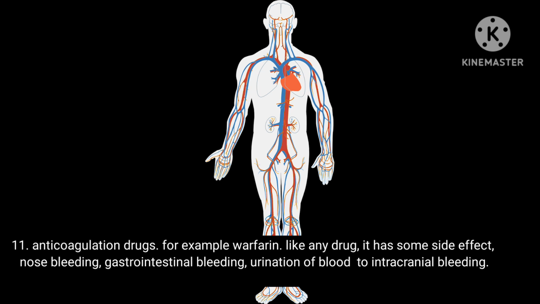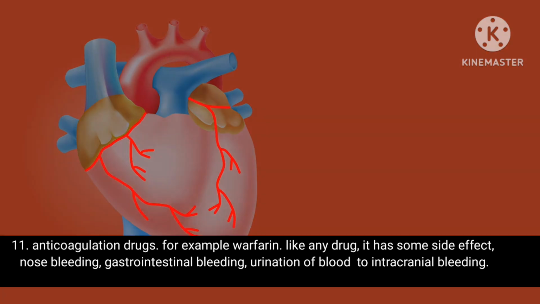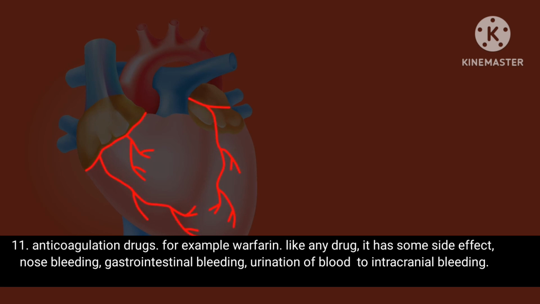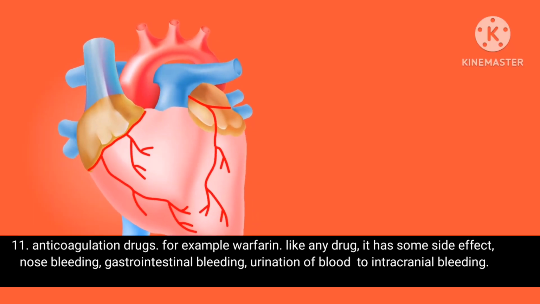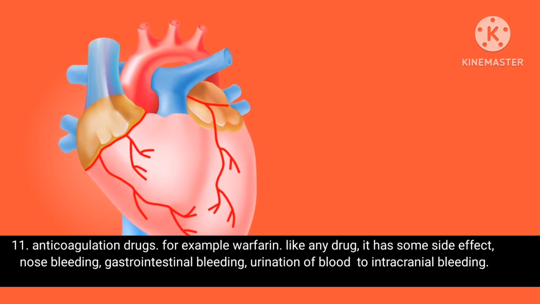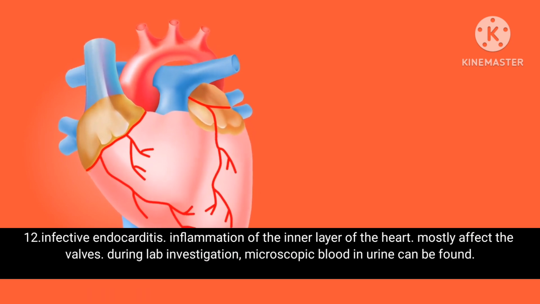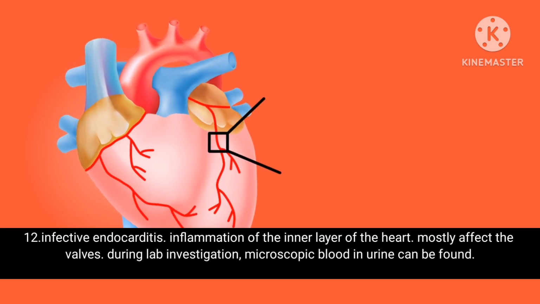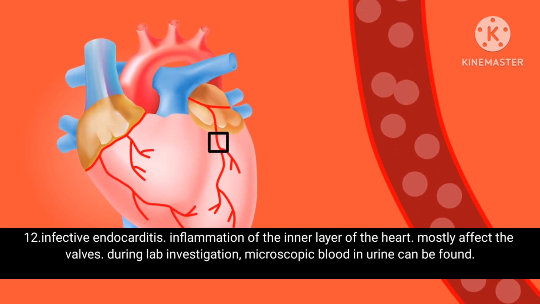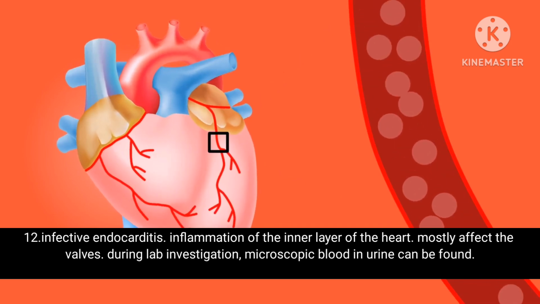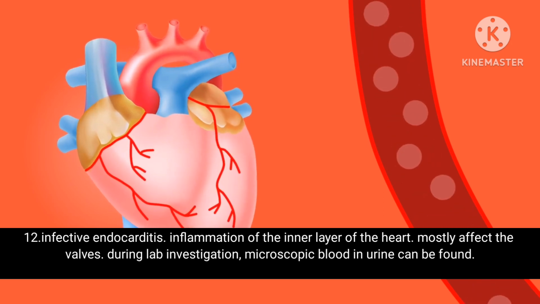11. Anticoagulation drugs. For example warfarin. Like any drug, it has some side effects: nose bleeding, gastrointestinal bleeding, urination of blood to intracranial bleeding. 12. Infective endocarditis. Inflammation of the inner layer of the heart. Mostly affects the valves. During lab investigation, microscopic blood in urine can be found.